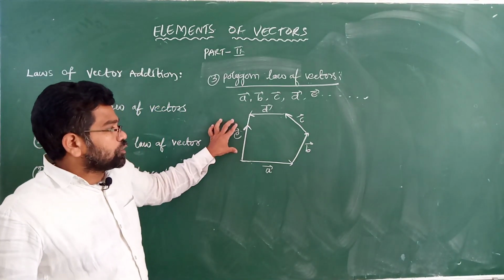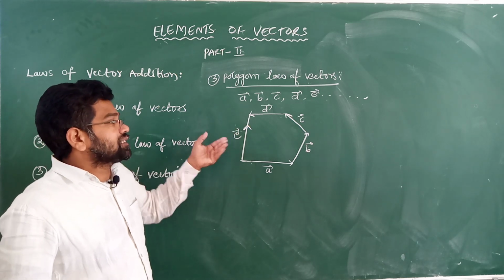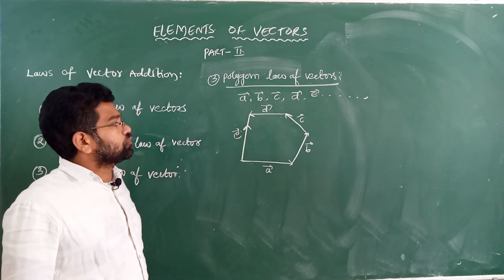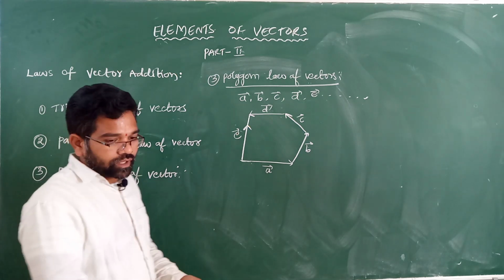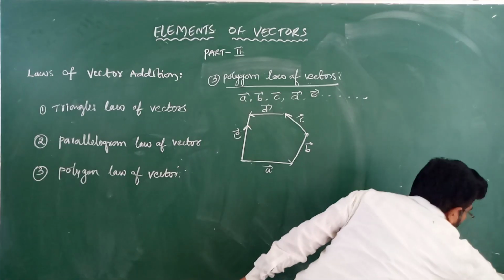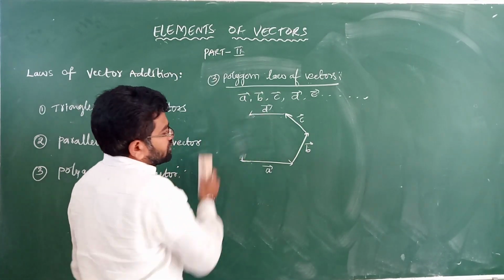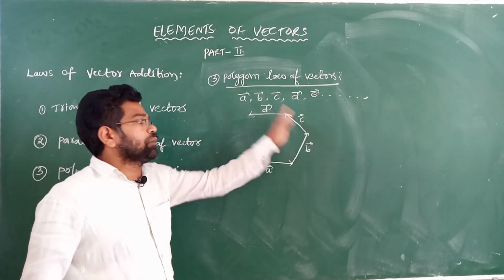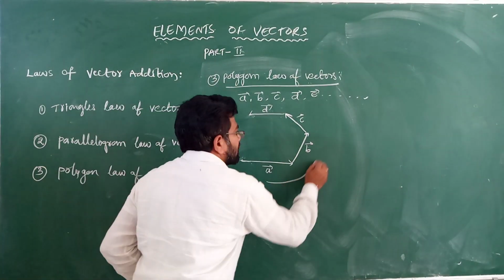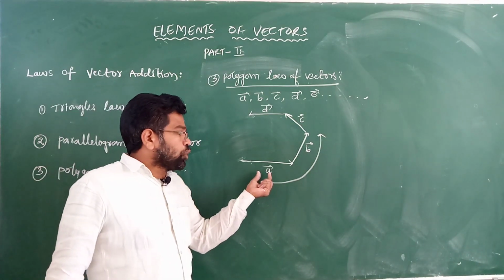The closing side of the polygon represents the resultant vector of those remaining vectors. So once again I will repeat. This is the number of vectors in the polygon, number of vectors taken in the same order. These are all taken in the same order. These represent both magnitude and direction.